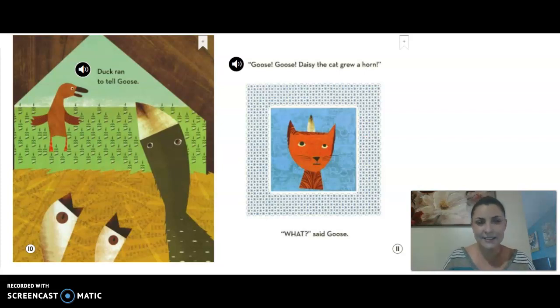What? Said Goose. Do you notice how each time the different characters tell the gossip, it changes a little bit?